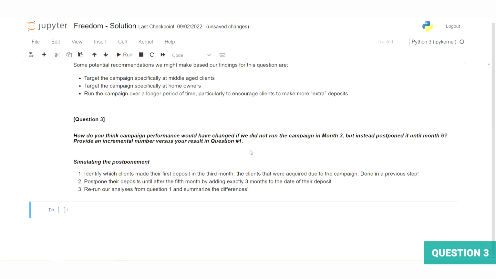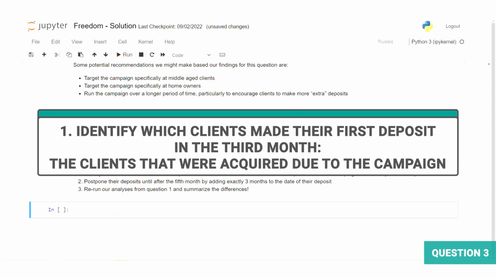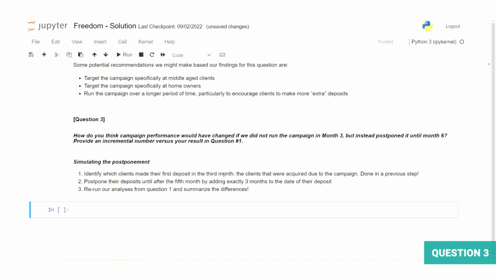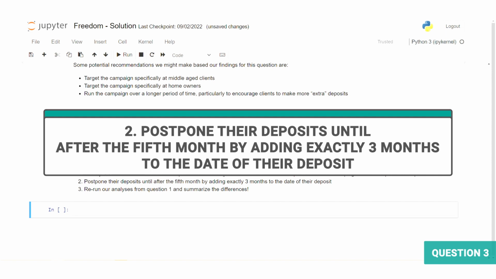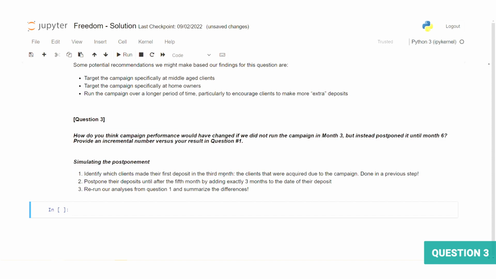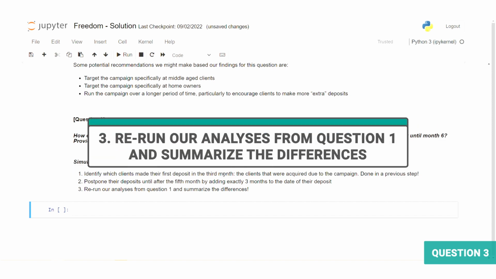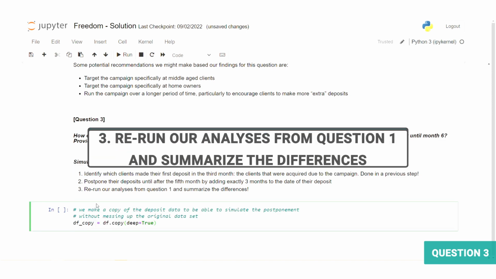In order to do this with code, we will follow 3 steps. First, identify which clients made their first deposit in the 3rd month, the clients that were acquired due to the campaign. The good news is we've done this in a previous step. Number 2, postpone their deposits until after the 5th month by adding exactly 3 months to the date of their deposit. And number 3, rerun our analyses from question 1 and summarize the differences.